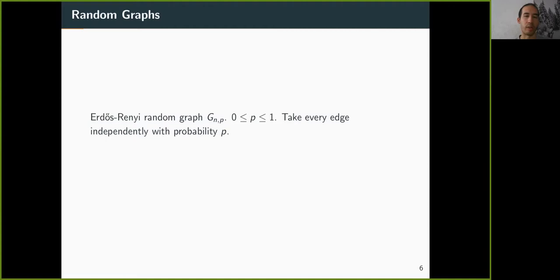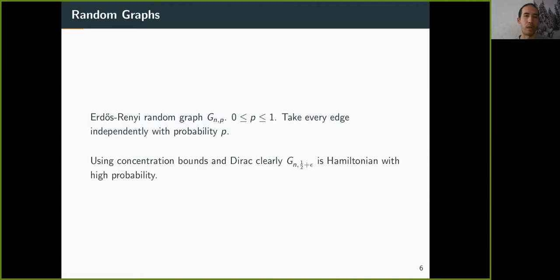Each edge is there independently, and if we take concentration bounds, then also using Dirac's theorem, we immediately see that if p is slightly above 1/2, this graph must be Hamiltonian with high probability, because every vertex with high probability has more than n/2 edges.